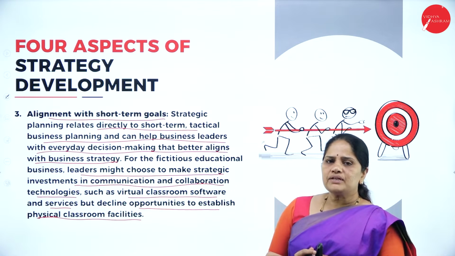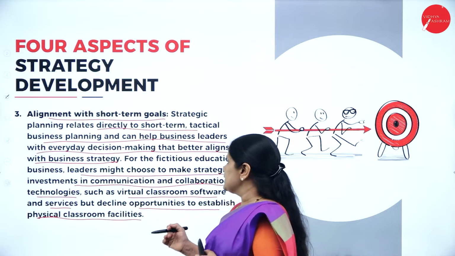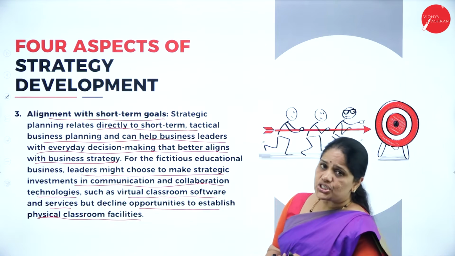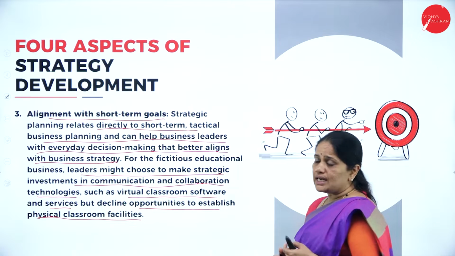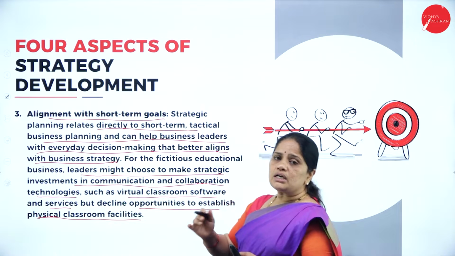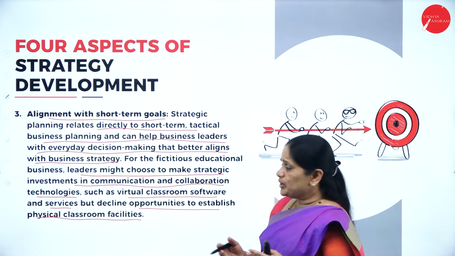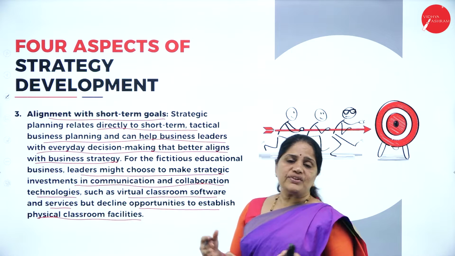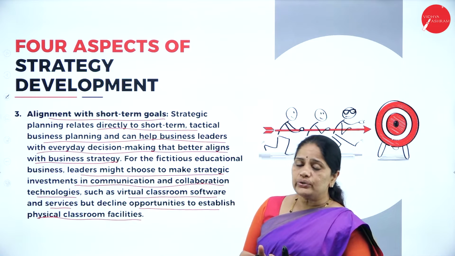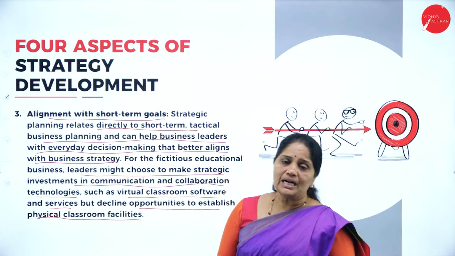Alignment with the short-term goals, in the sense, suppose you take the example of an online educational business or educational institution, their strategic investment short-term goals will be communication and collaboration technologies. What are the various kinds of technologies you need to start a virtual classroom?